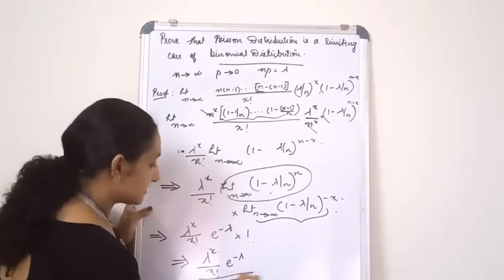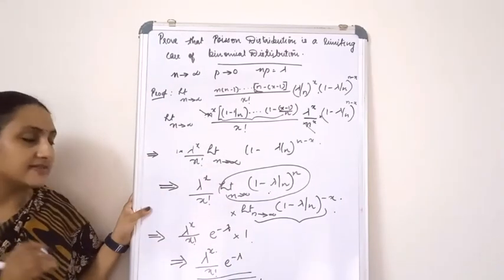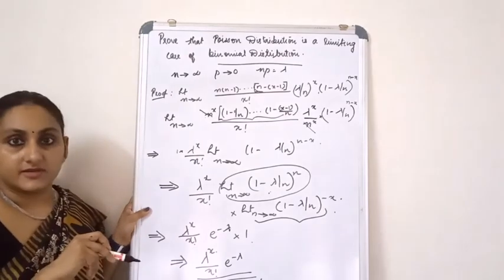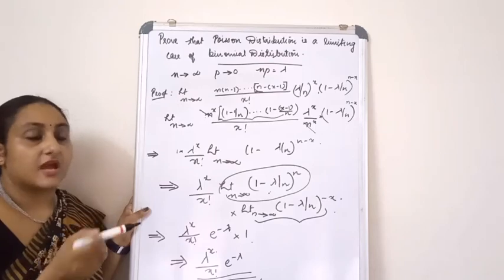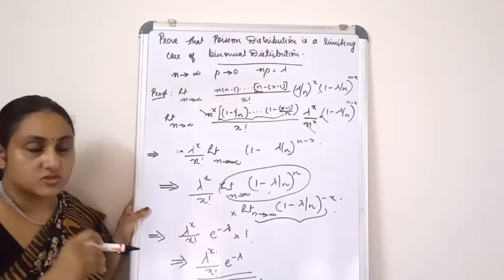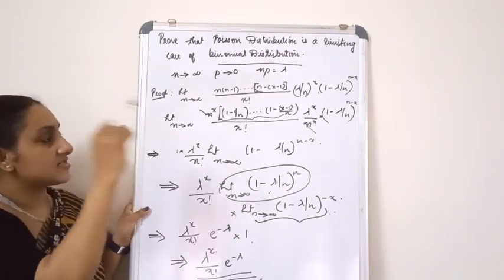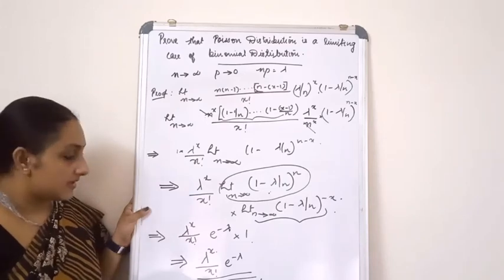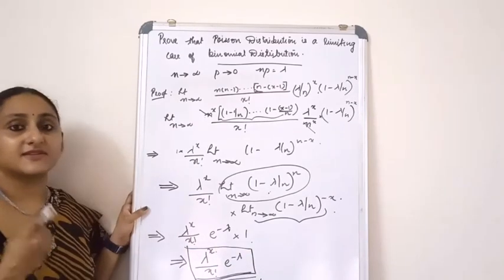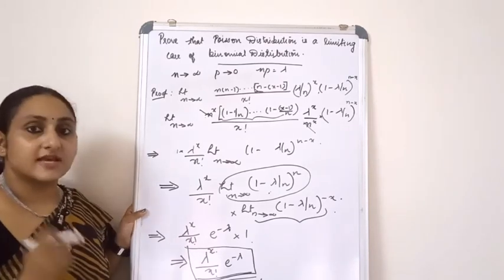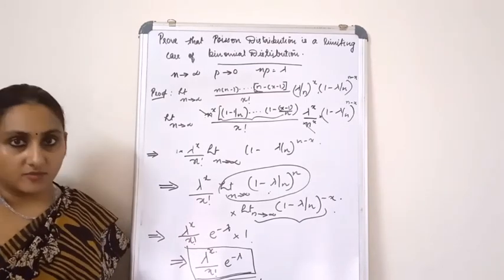Now what is this? This is the density function of a Poisson distribution. So just see from where we started. We started off from the binomial distribution with these conditions. Where did we arrive? Yes, we arrived at the Poisson distribution. So that is why we say that the Poisson distribution is a limiting case of the binomial distribution.